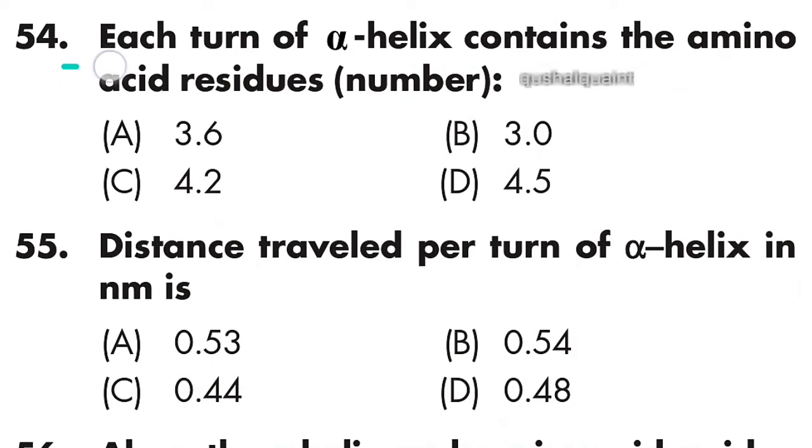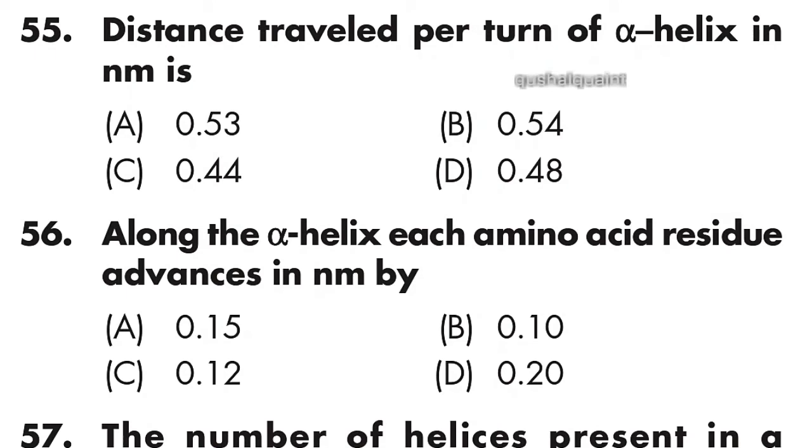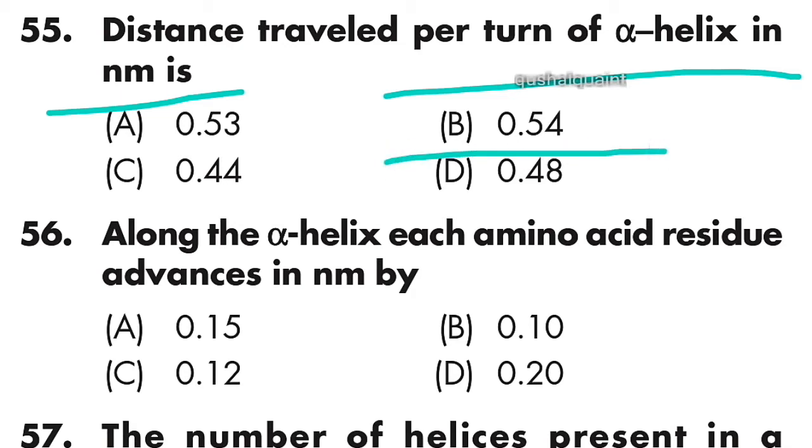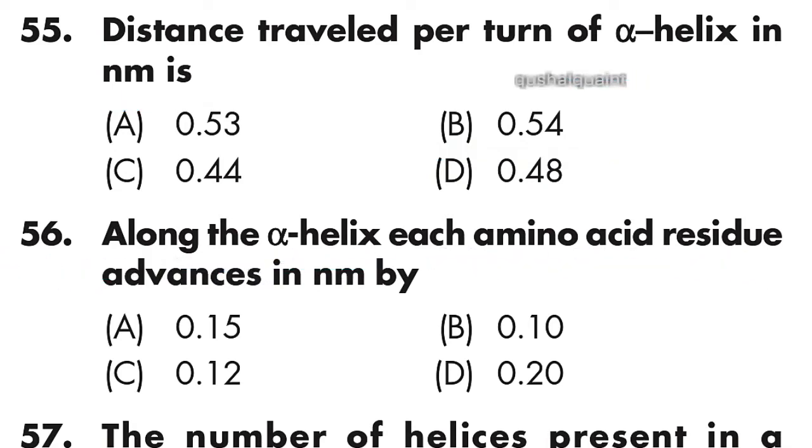54: each turn of alpha helix contains 3.6 amino acid residues. Option A is right. 55: distance traveled per turn of alpha helix in nanometer is 0.54. Option B is right. 56: along the alpha helix each amino acid residue advances in nm by